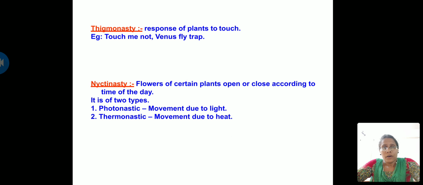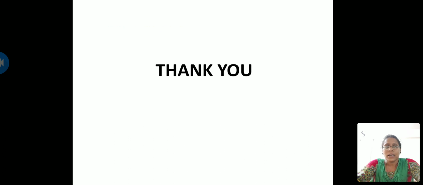It opens during daytime and closes as the light diminishes. Daytime means the temperature is higher, so the dandelion flower opens whenever the temperature is higher, and whenever the temperature cools down, that is at night time, it closes. So this is about Nyctinastic movement.